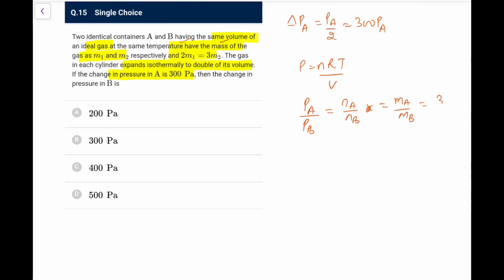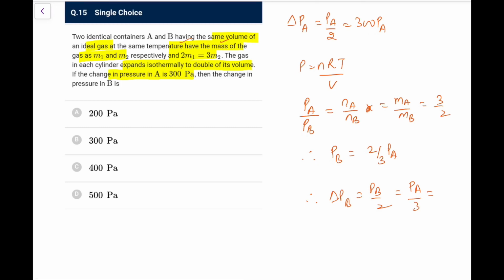So mA upon mB is 3 by 2. Therefore the pressure in B is 2/3 of the pressure in A. Therefore delta PB, that is PB by 2, I can write as PA by 3.